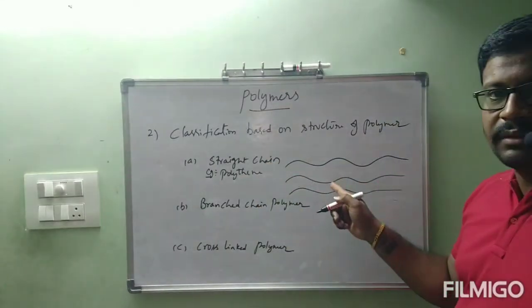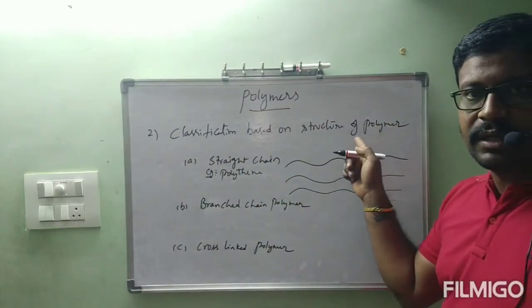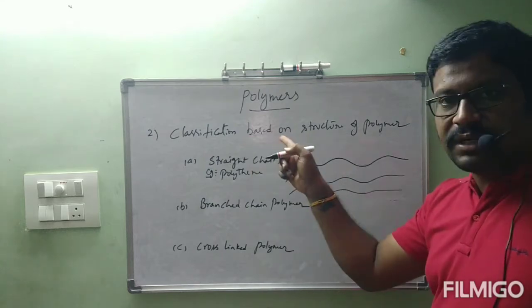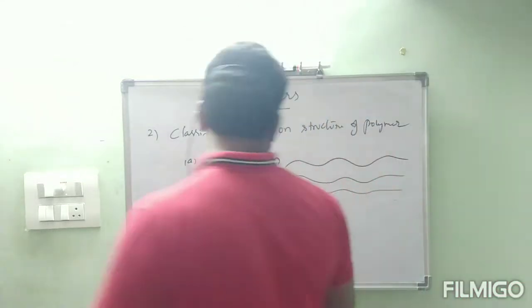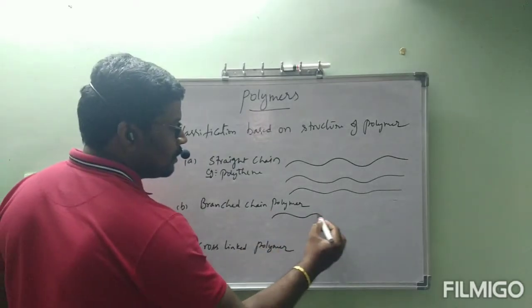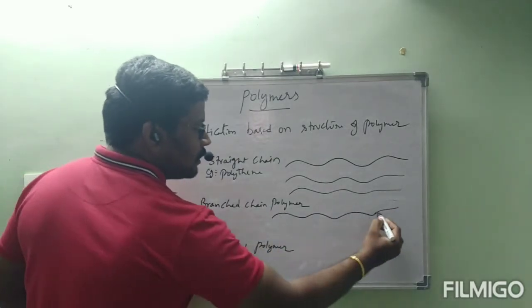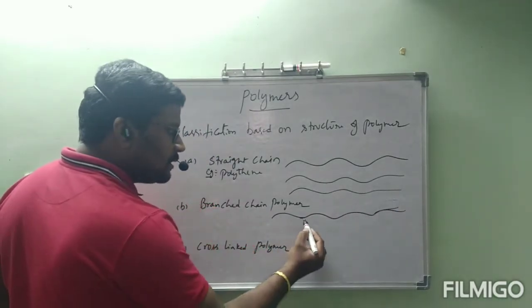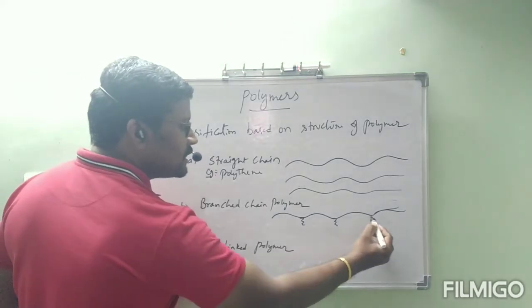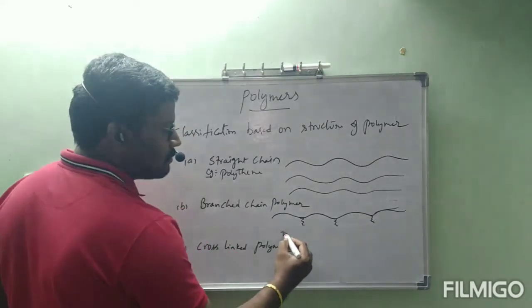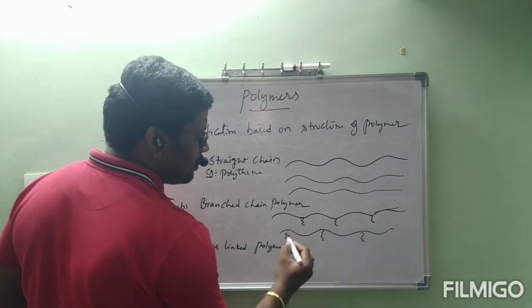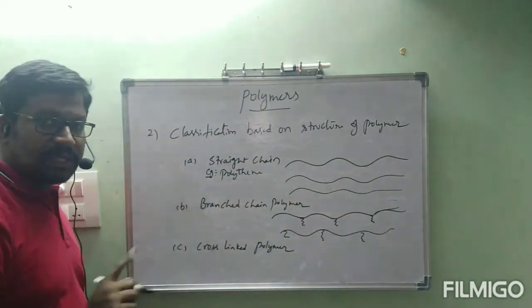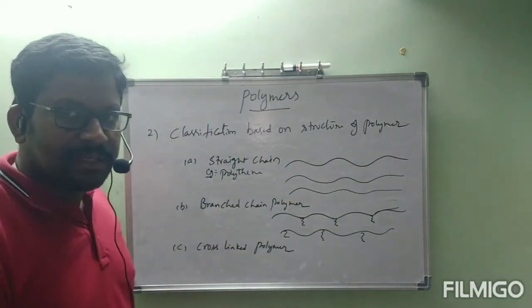Next, this is the structure of polymer. Depending on the structure of polymer, it is classified into three types: straight chain polymer, branched chain polymer. Next, coming to branched chain polymer. Straight chain is there, but meanwhile some branches are also present. Between one chain and another chain, there is no linkage.